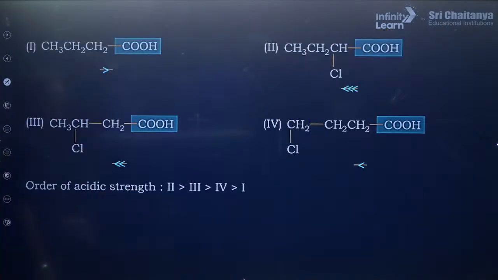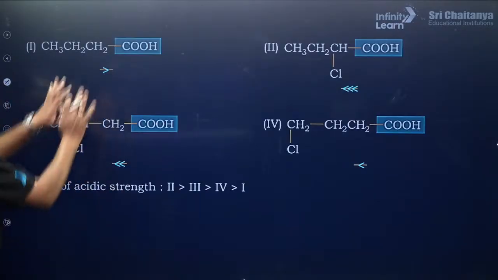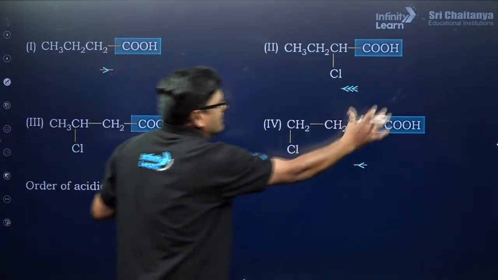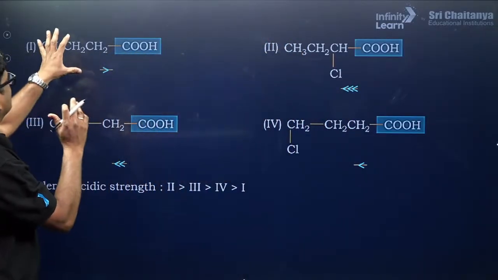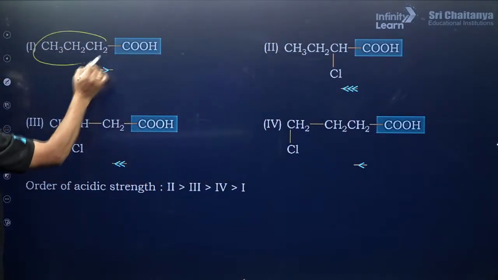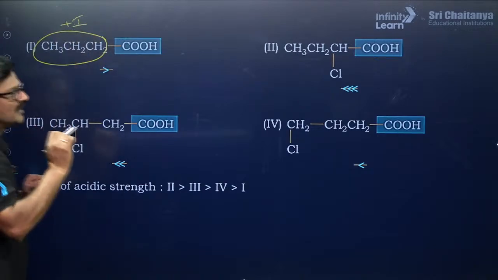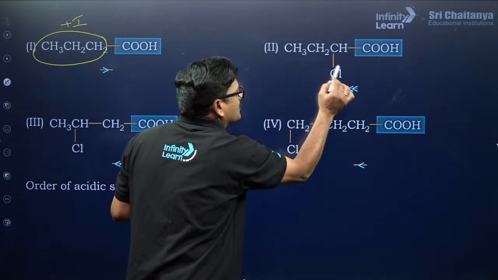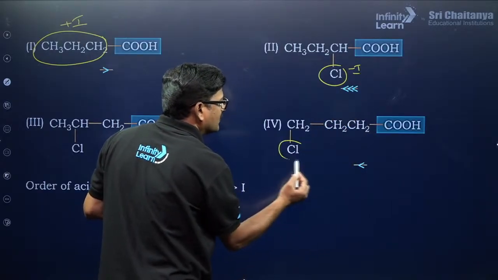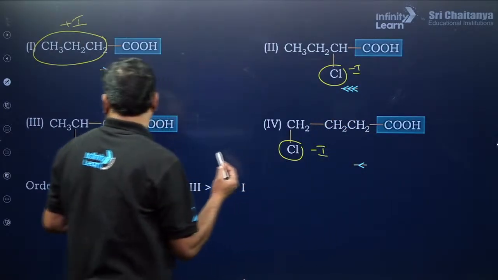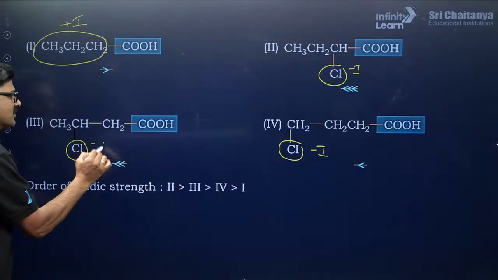Next, so let's see how to do this. By looking at this, these are the carboxylic groups. Based on this carboxylic group, which group is attached first? So this is having a positive inductive effect, and this is going to have a negative inductive effect, and this is also having a negative inductive effect, and this is also having a negative inductive effect.